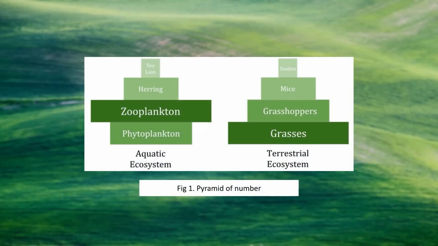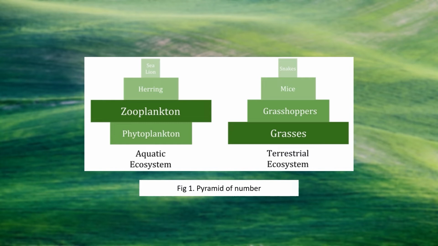The shape of the pyramid of energy is not affected by the size or the rate of metabolism of the organisms, but the pyramid of number and biomass can be affected by the size or the rate of metabolism of the organisms. Now you can see here, in an aquatic ecosystem, the number of zooplanktons, the consumers, is more as compared to the phytoplanktons.